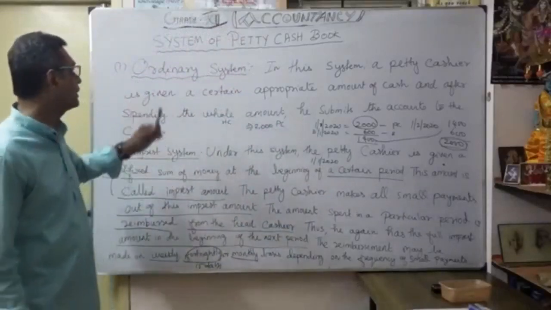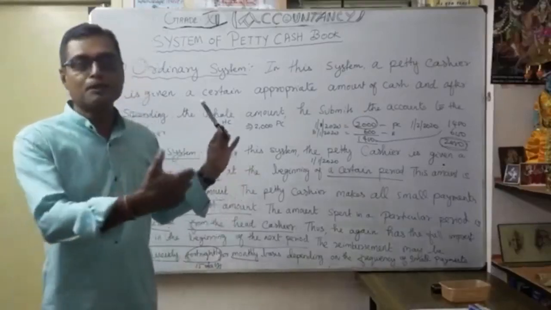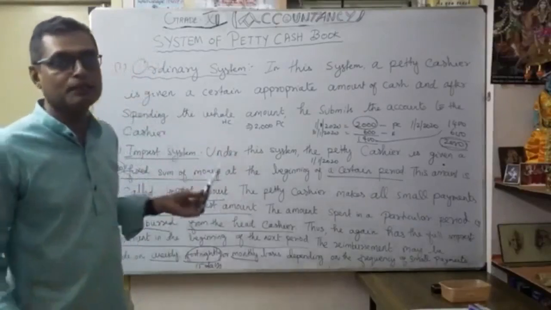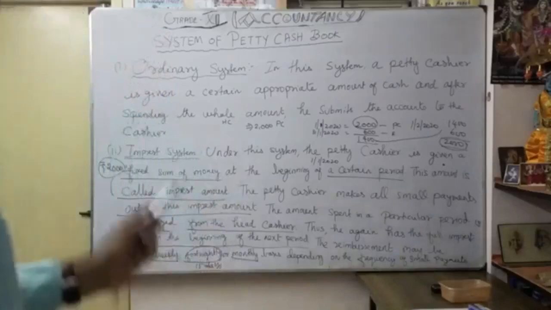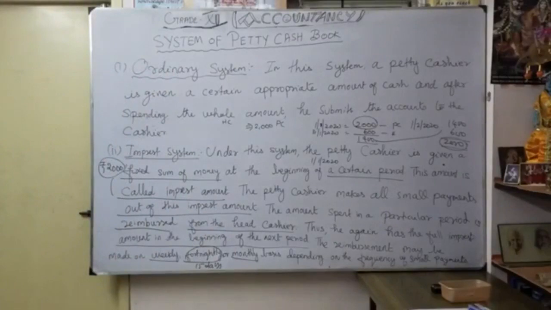So there are two systems of petty cash. One is the ordinary system, where you simply submit the accounts. The second one is the imprest system, where accordingly you periodically receive the payment. Those are the two types. It's a very important one: two systems of petty cash book. One is the ordinary system, the second one is the imprest system.